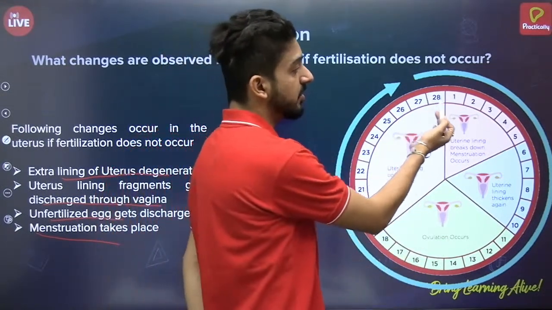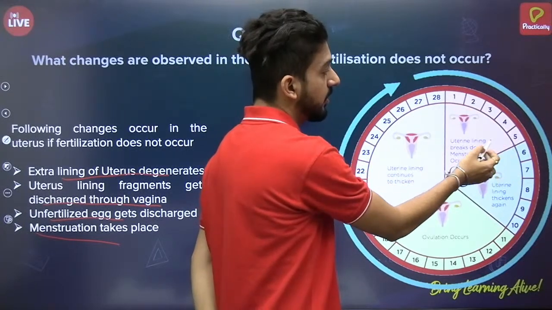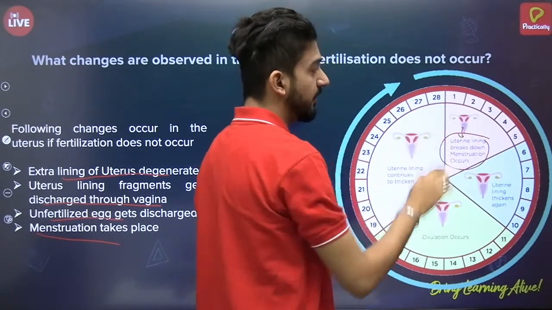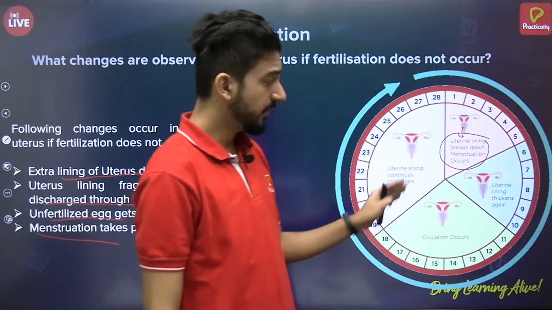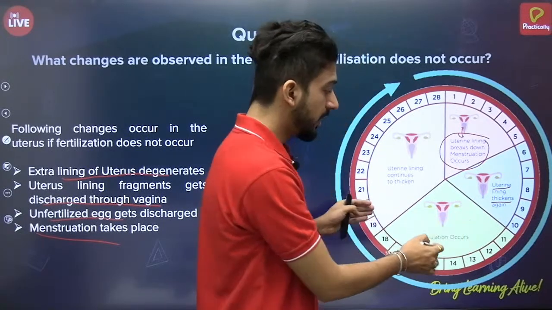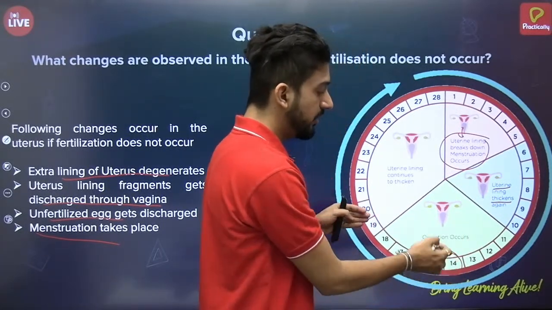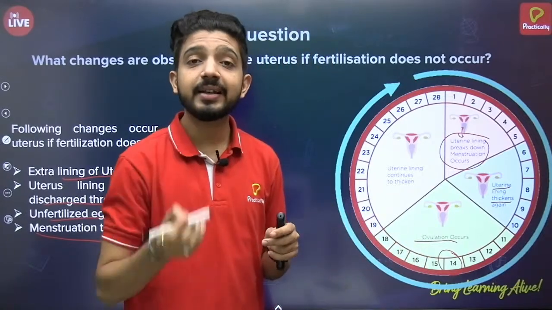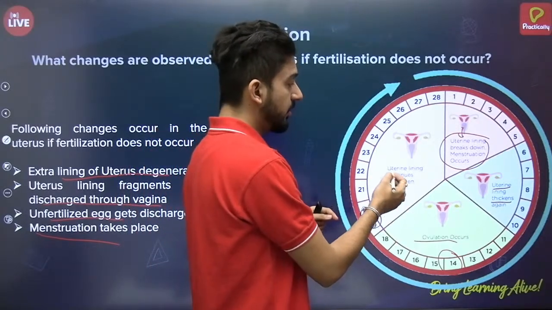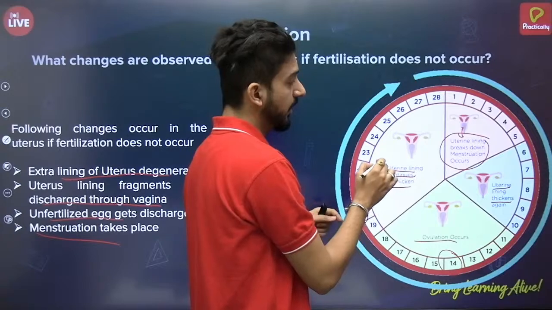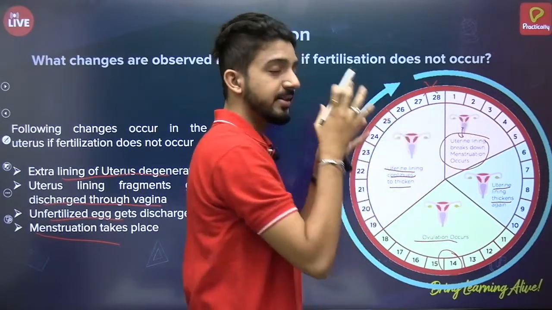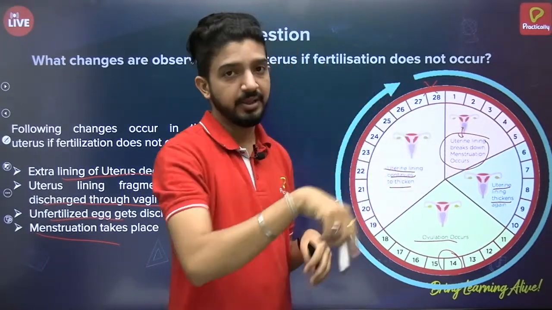Generally, in the first 3 to 5 days of the menstrual cycle, the uterine lining breaks down and menstruation occurs. After that the uterine lining again starts thickening, and around the 14th day ovulation occurs. Ovulation means the release of the ovum from the ovary, and after that the uterine lining continues to thicken. Okay, and if fertilization does not occur, then again the uterine wall starts degenerating and menstruation begins again. So this is a cycle.